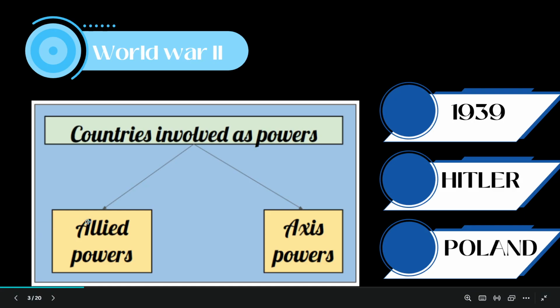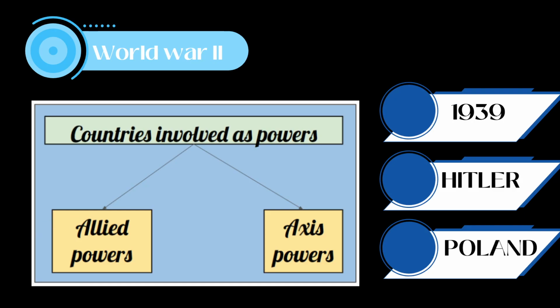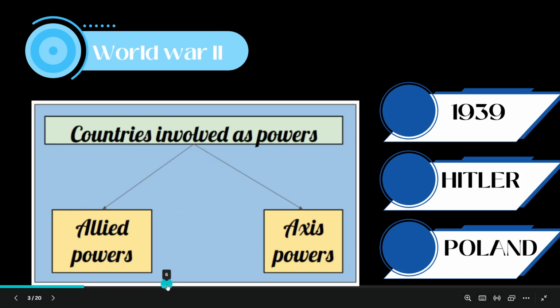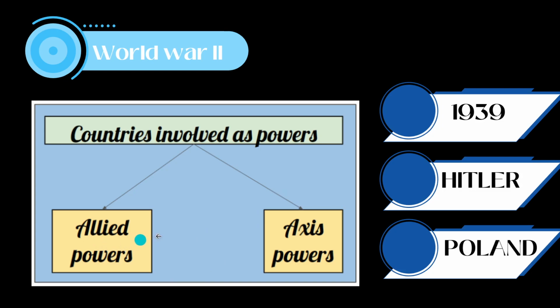Now, let us talk about World War II. In year 1939, Hitler invaded Poland. There were two powers at that time which we will talk about. Countries involved as powers were Allied powers and Axis powers. What are Allied powers and what are Axis powers? Under Allied powers, which countries fall? Under Axis powers, which countries are there?